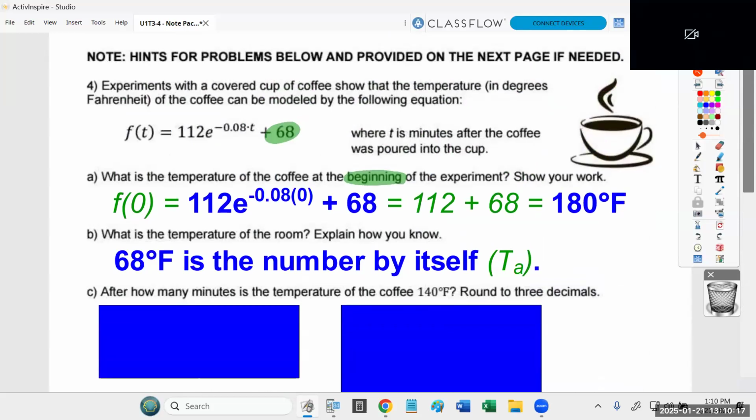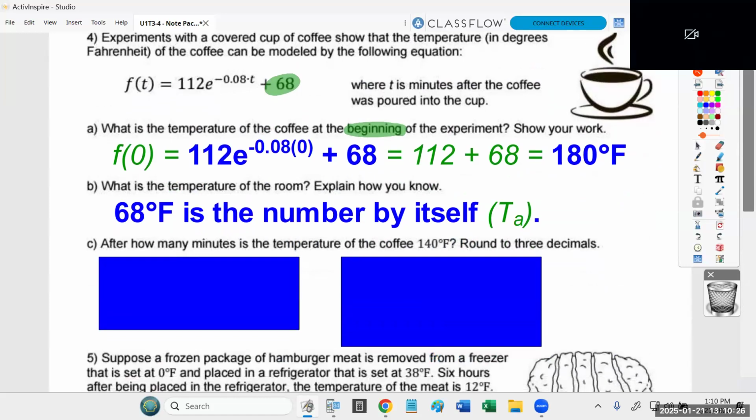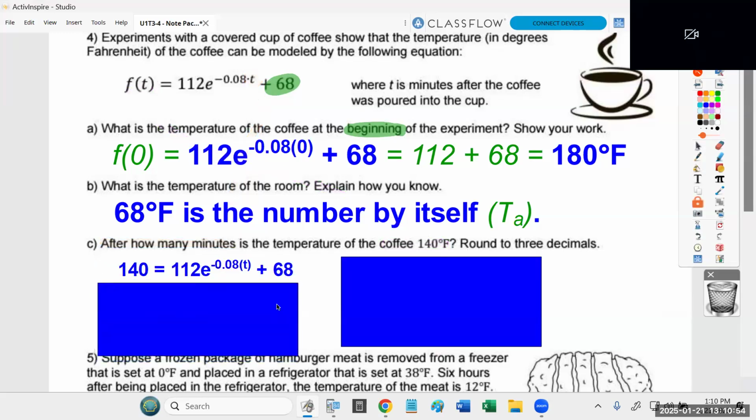I would argue that the first two questions are not nearly as challenging as the third part. This is where it really gets more challenging, in my opinion. It says, after how many minutes is the temperature of the coffee 140, round to 3 decimals? So let's be clear: they ask after how many minutes, so they're not going to tell you the time. They want you to figure out the time. But they do tell you the temperature of the coffee is 140. So I'm going to take 140, plug it in there, and then solve. And solving is something we've been doing for weeks now. So this is the structure I want to figure out: when does that equation equal 140?